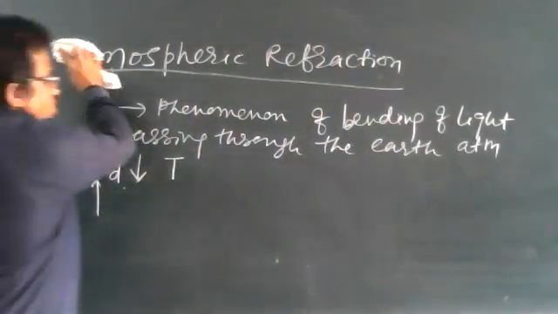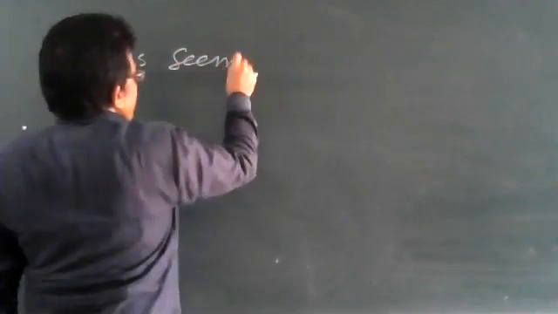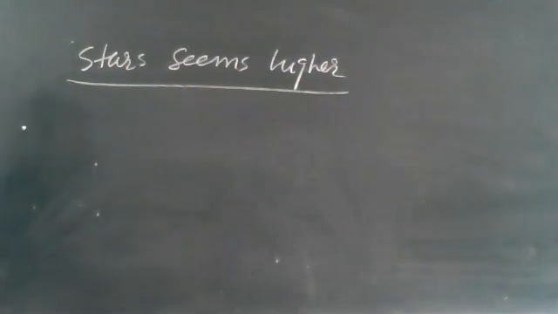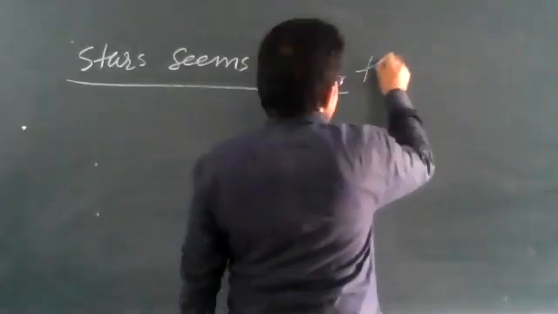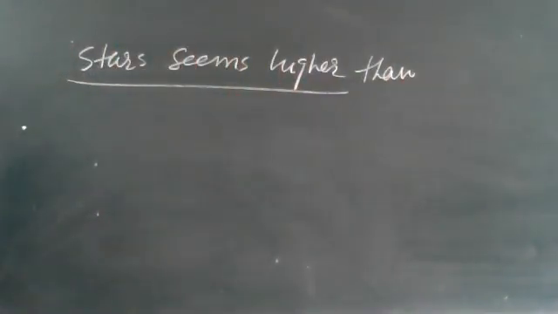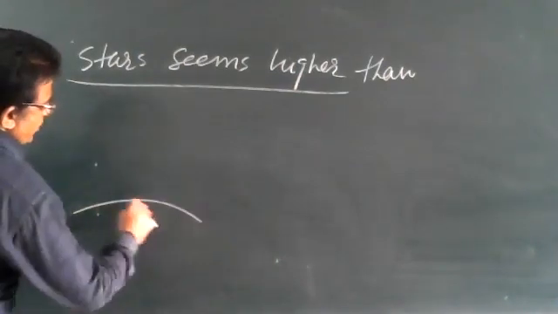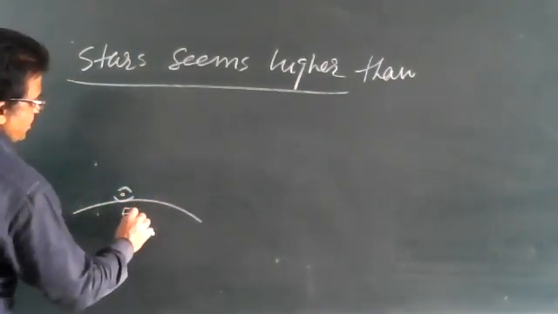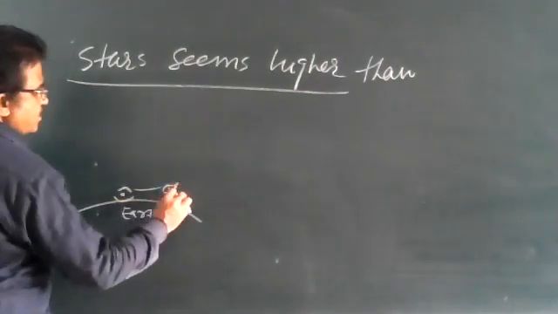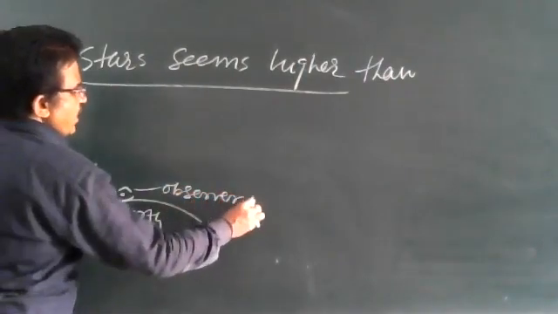An example of atmospheric refraction is that a star seems higher than it actually is. My dear children, suppose here is the observer on earth. This is the earth and here is the observer on earth.